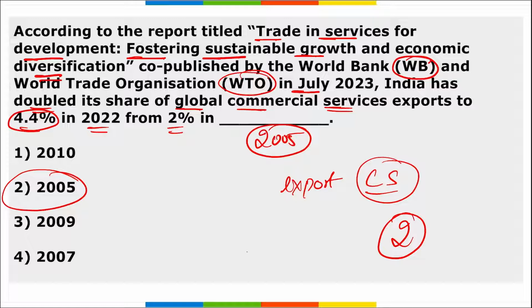Right? Similar to that of China, the share of China in 2005 was almost 3% and now their share in 2025 is 5.4% of the global share. Right. Then this report was released by whom? This report was released by World Bank along with WTO. If we talk about WTO, who is the Director General? Dr. Ngozi Okonjo-Iweala. And who is the President of World Bank? He is the 14th President of World Bank, Ajay Banga.